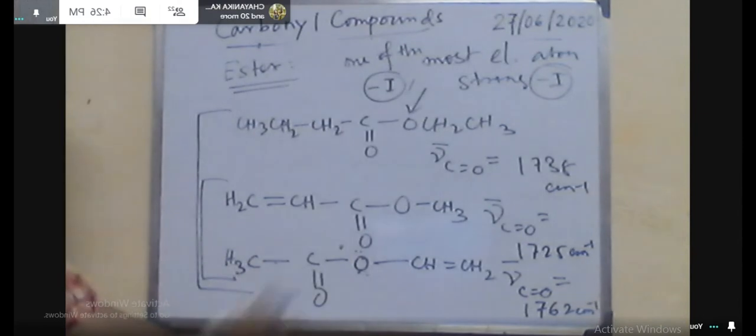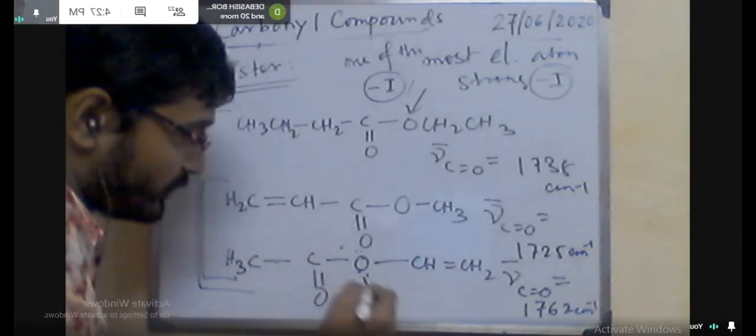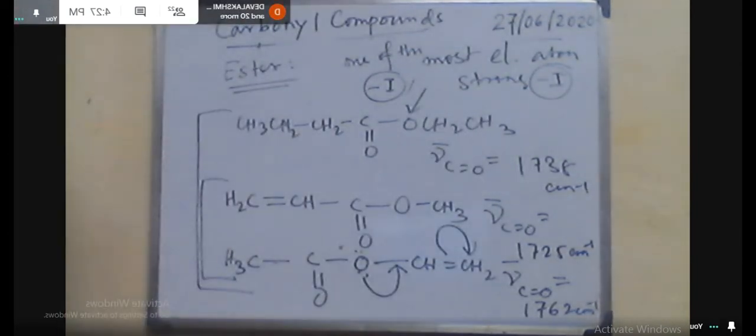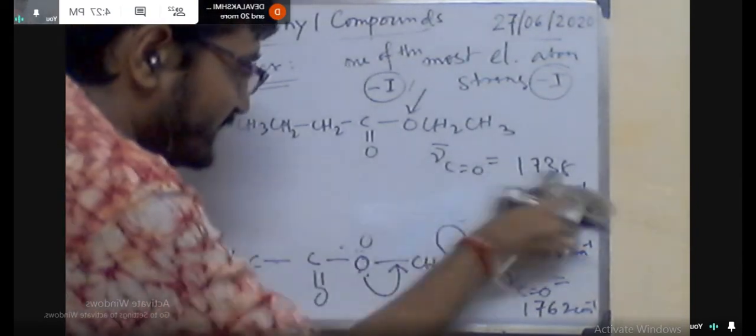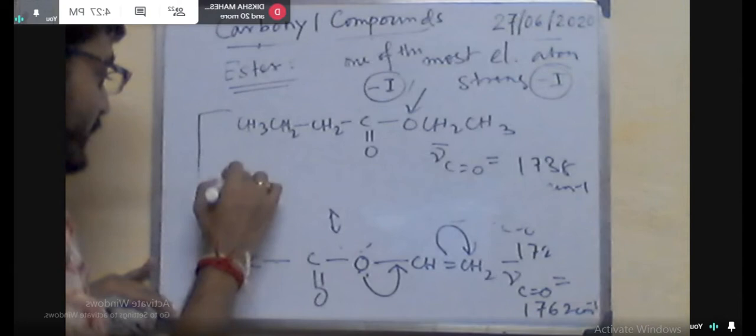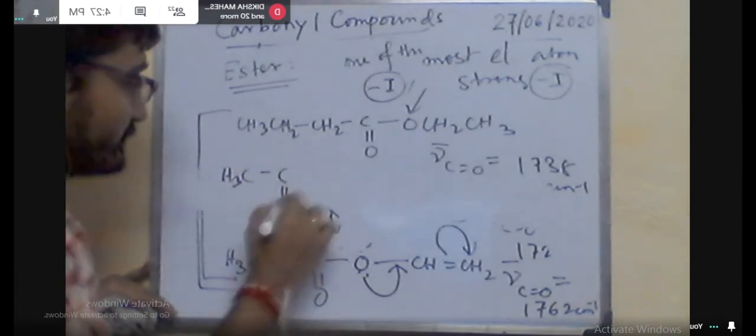So basically when it is a cyclic ester, it is a lactone, and this compound is named delta valerolactone.